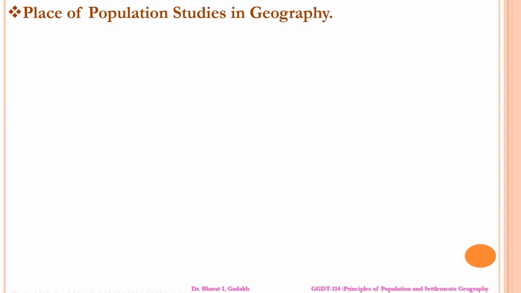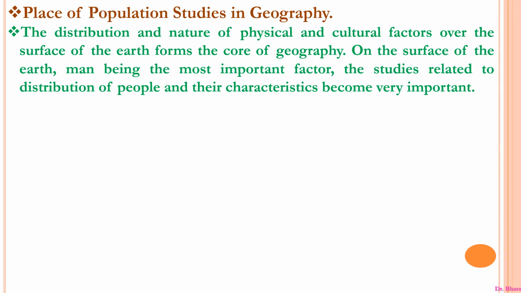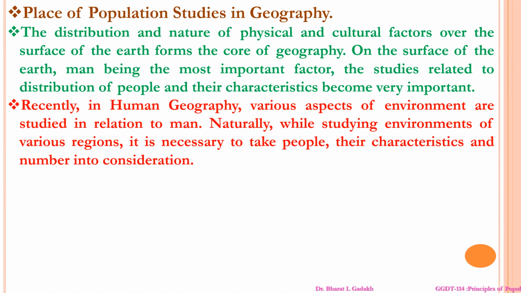Now, the place of population geography is important. The distribution and nature of physical and cultural factors over the surface of the earth form the core of geography. On the surface of the earth, man is the most important factor. The studies related to the distribution of people and their characteristics have become very important. Recently, in human geography, various aspects of the environment are studied in relation to man.